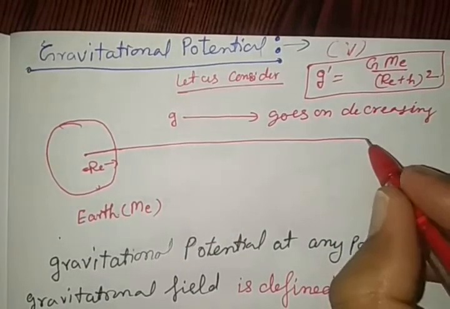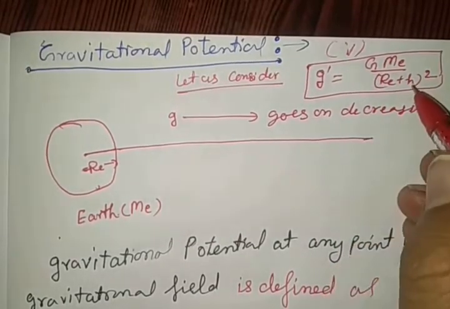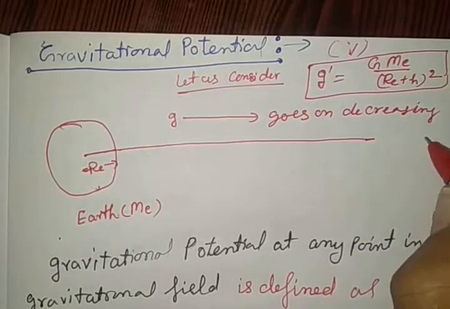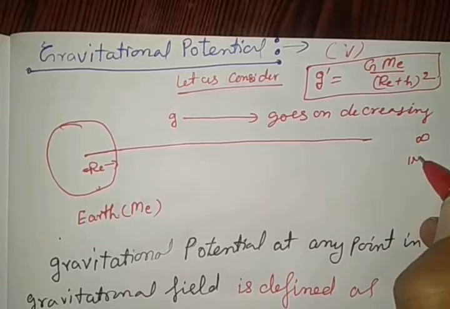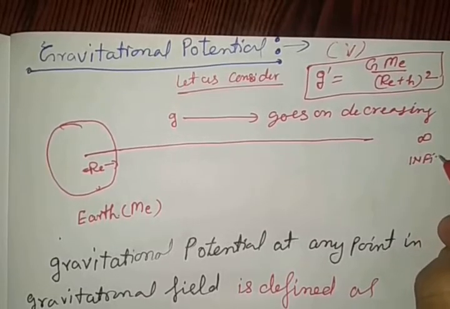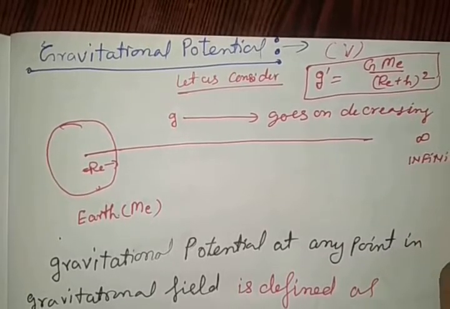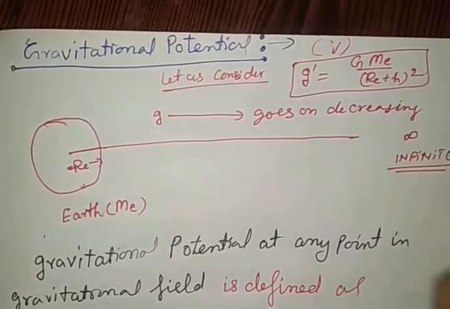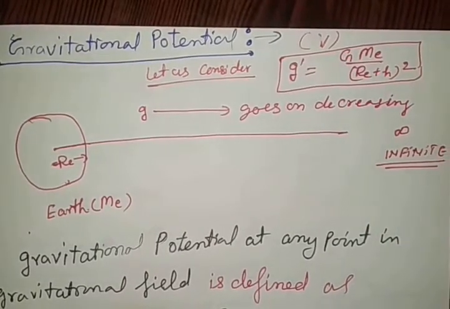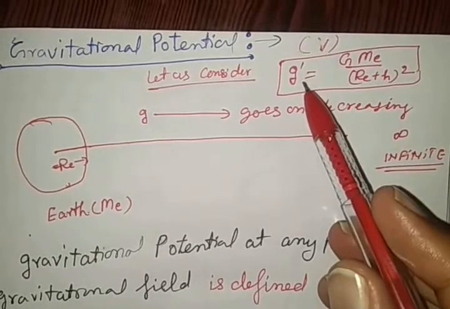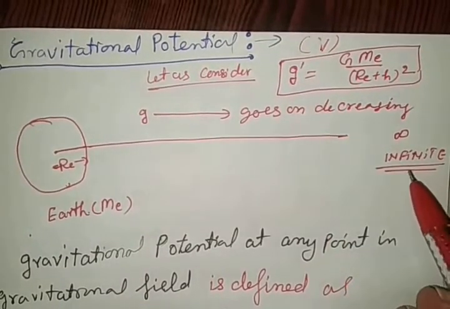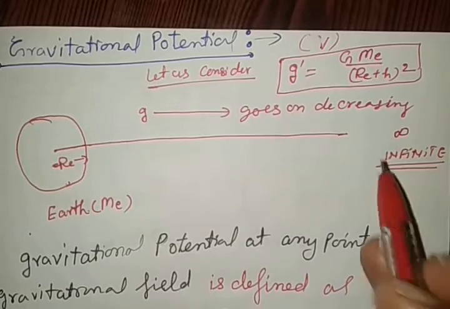At a position its value becomes so small that it can be neglected. This point is called infinity. Infinity does not mean that the gravitational field is zero, but it is very small and can be neglected.